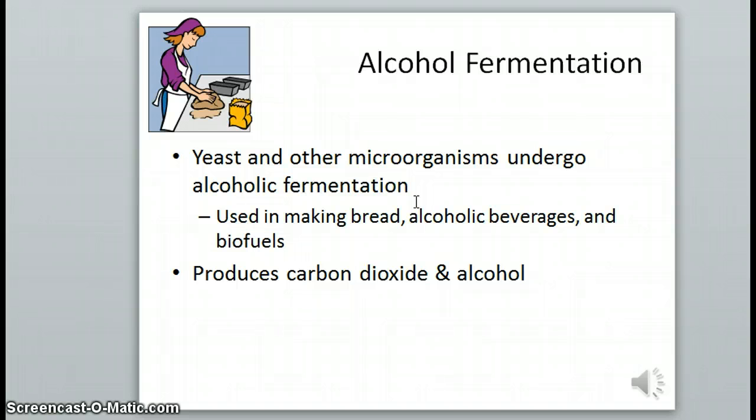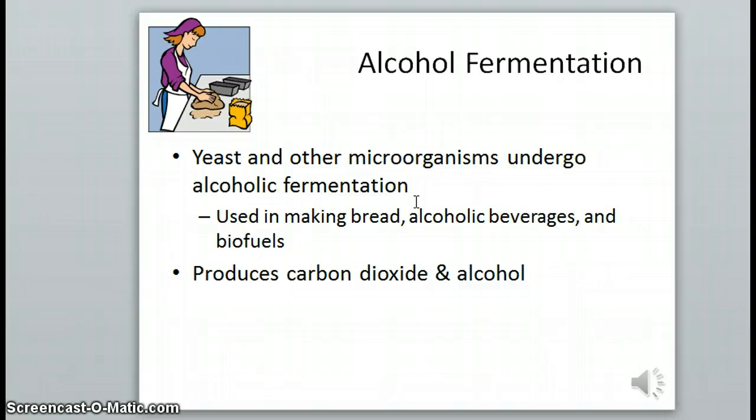Burning ethanol is better for the environment than burning just gasoline for two reasons. First of all, the less gasoline we use, the less we need to depend on other countries for our energy. And secondly, plants take in carbon dioxide during photosynthesis. And so when we burn ethanol made by them for energy, we aren't adding any additional carbon dioxide into the atmosphere. When we burn gasoline, we're taking carbon that's been buried in the earth for millions of years and reintroducing it to the atmosphere. So more carbon dioxide is added to the atmosphere.